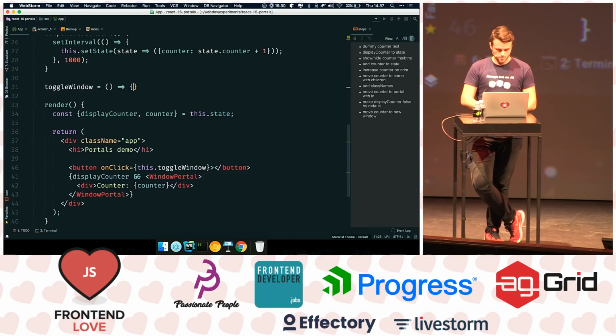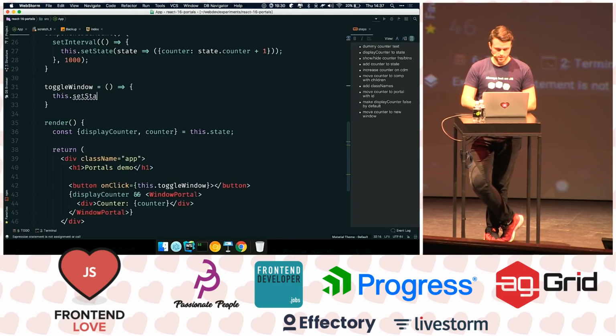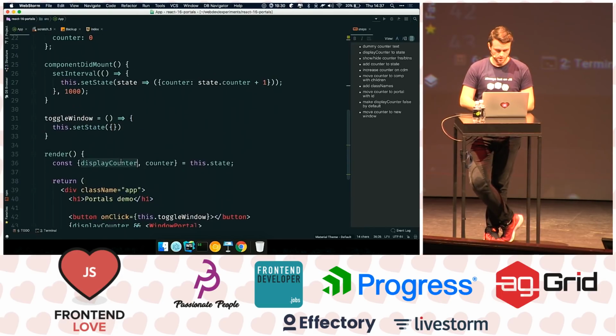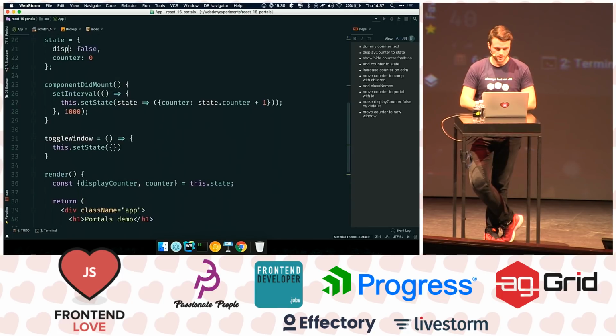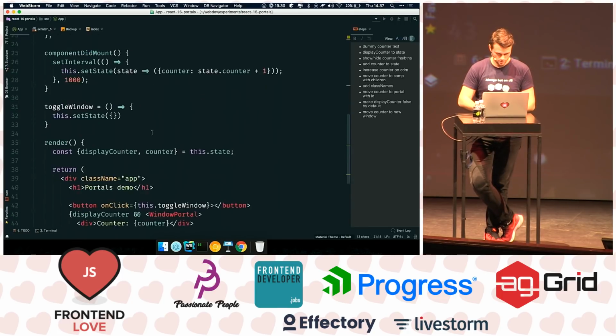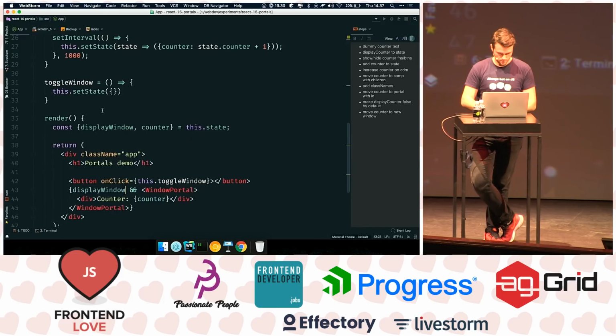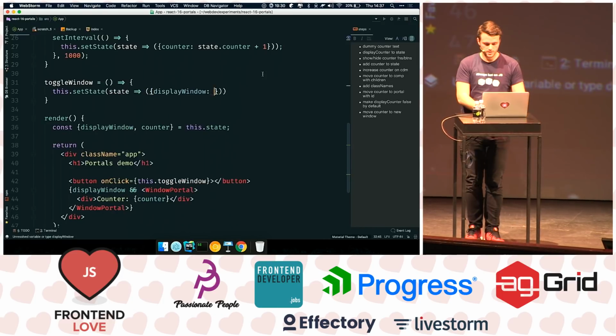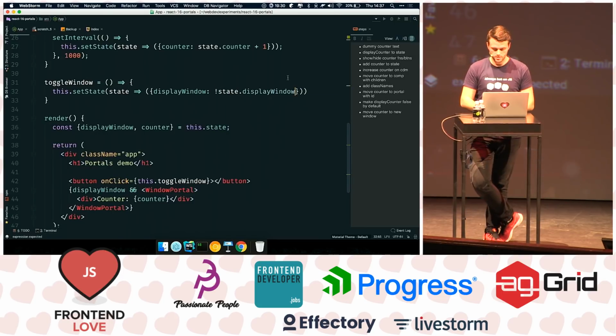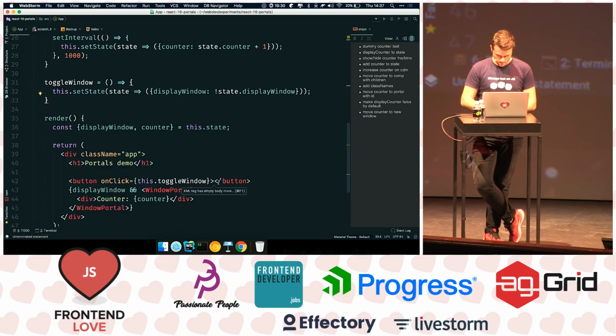And here what I'm going to do is I'm going to say this.setState, and I'm just going to use displayWindow here. Just change it for a second. displayWindow, displayWindow. We're going to grab the current state, return some new state, and we're going to say this is the opposite of the current state, like this. And toggle the window. Let's see.